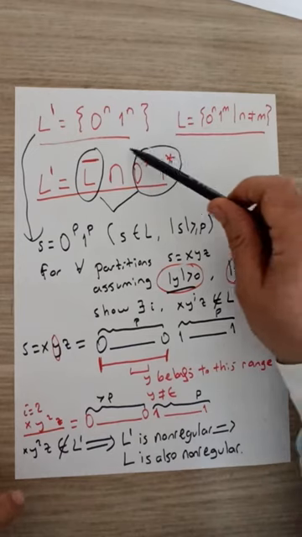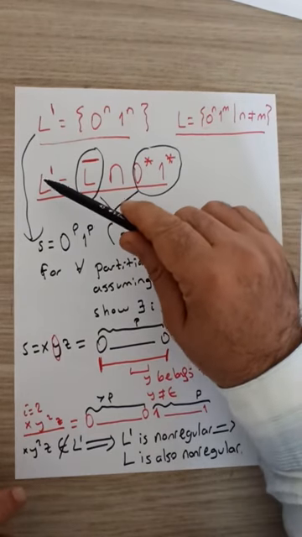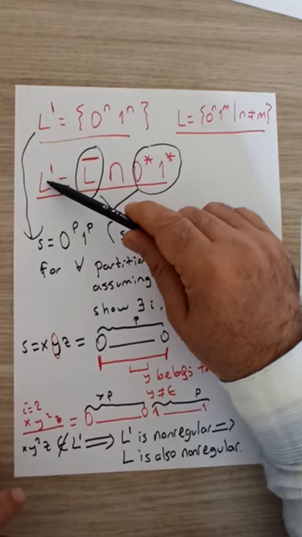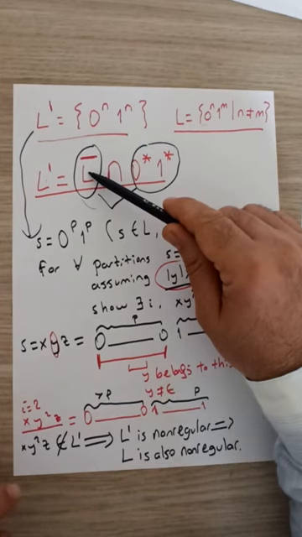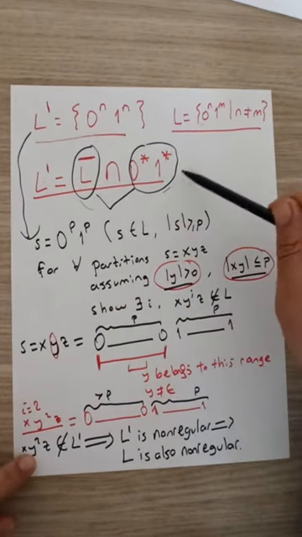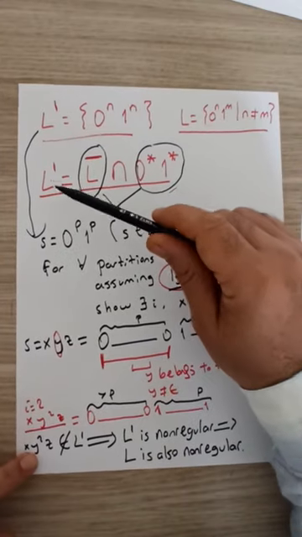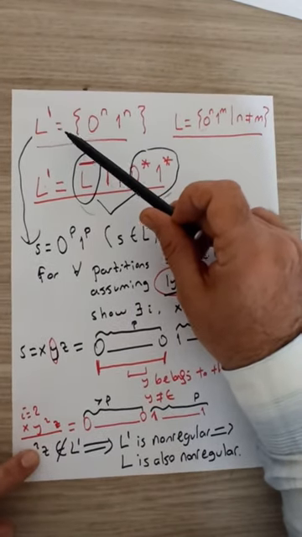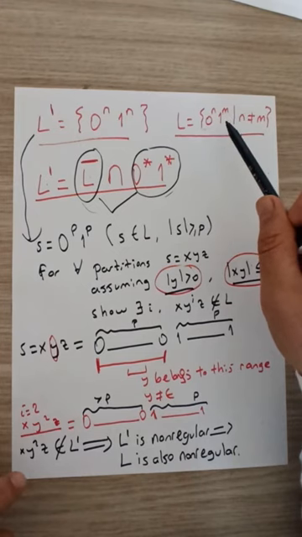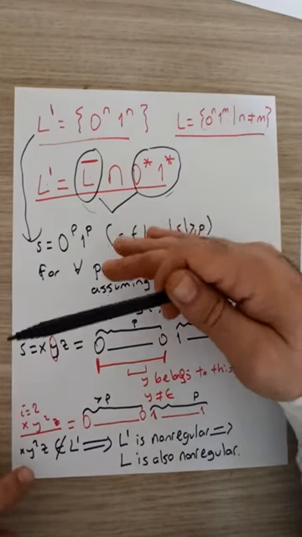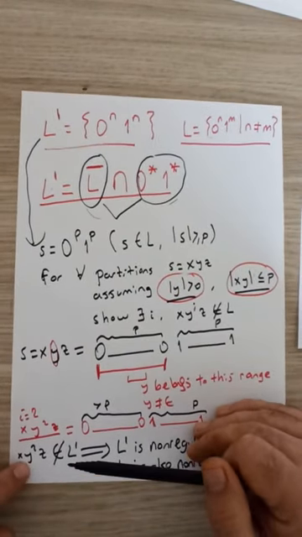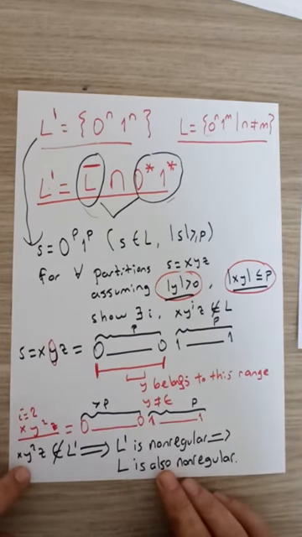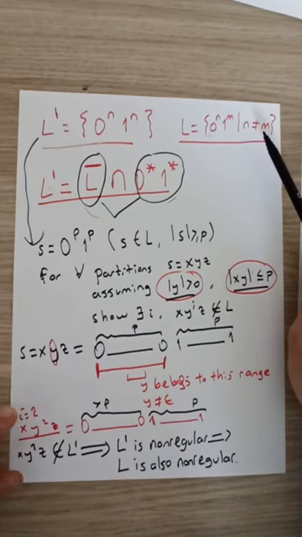Finally, with this construction, we can see that proving L prime's non-regularity is the same as proving L's non-regularity, which implies that if we just prove the non-regularity of L prime, it also means that L is non-regular. And that's what we did in this part. We proved that L prime is non-regular using our classical pumping lemma, and then at the end we arrive at the fact that the original language L that we were working on is non-regular.